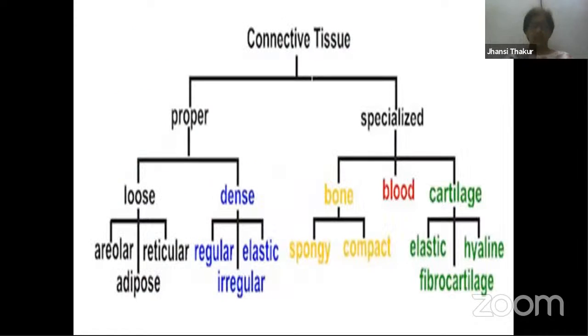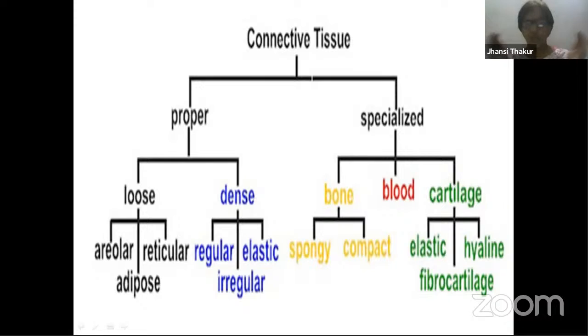Okay. So let us once again come to the previous slide, what we have learned about the types of connective tissue. Connective tissue is divided into proper and specialized. We finished with these three types of tissues: areolar tissue, adipose tissue, and reticular tissue. We have seen where they are situated, their location, cells, etc. Now let's move on to the second type of tissue that is present over here, which is dense connective tissue. Dense. We say that our country is densely populated.